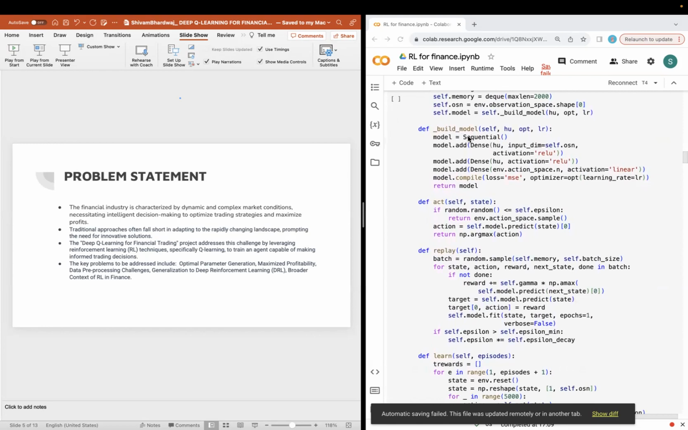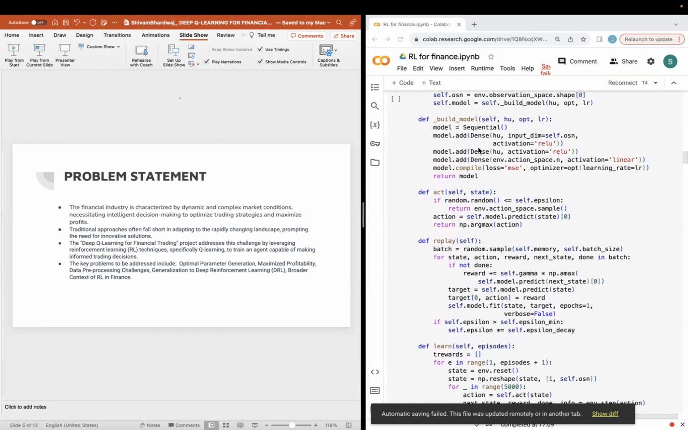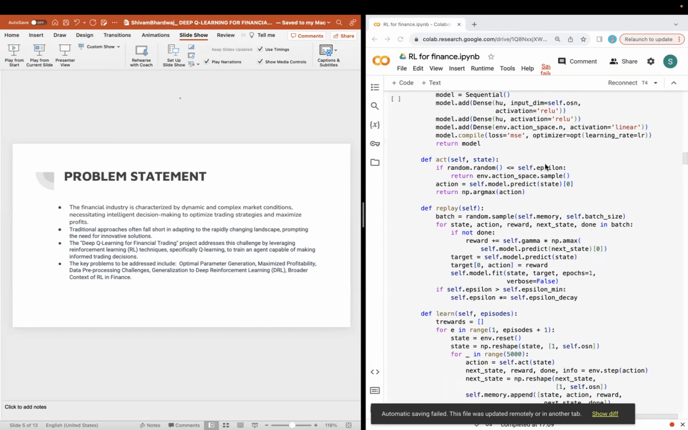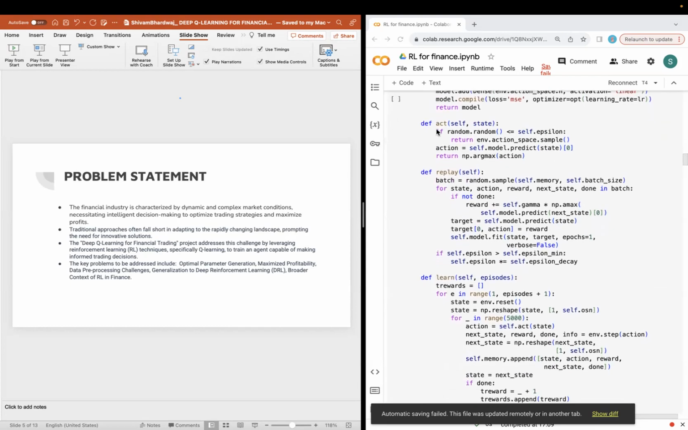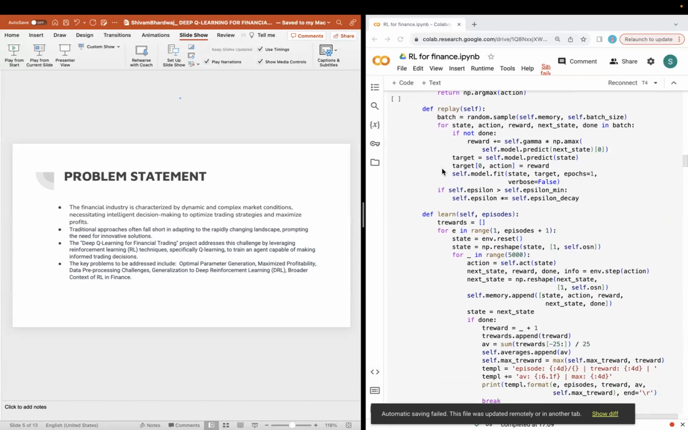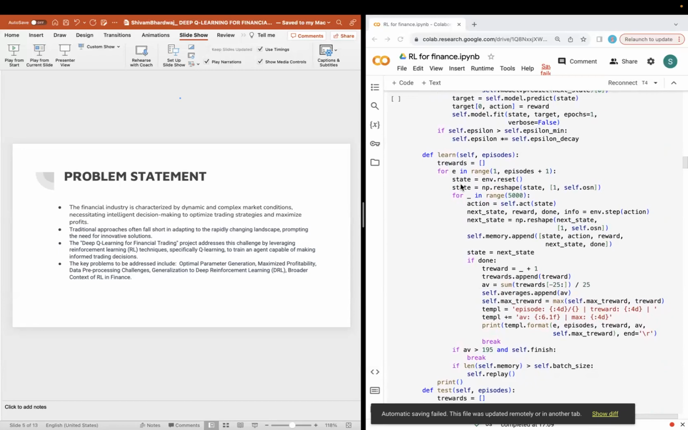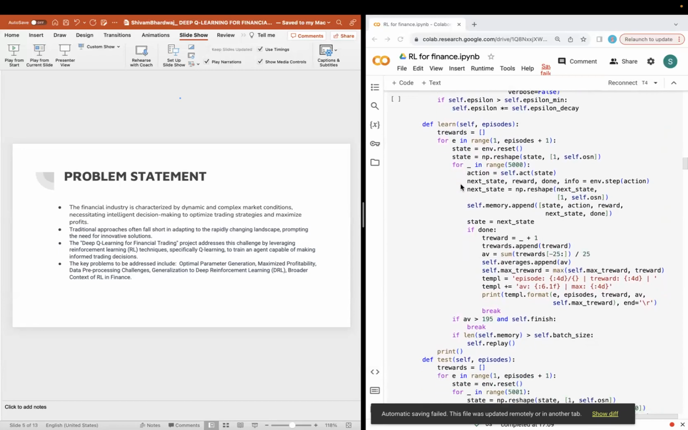So here is my first model, which has just 2 hidden layers with 24 hidden units, and the output layer has a loss function of MSE and a learning rate of 0.001. I've also defined the act and replay method as well as the learn method to keep updating the optimal policy after every iteration.